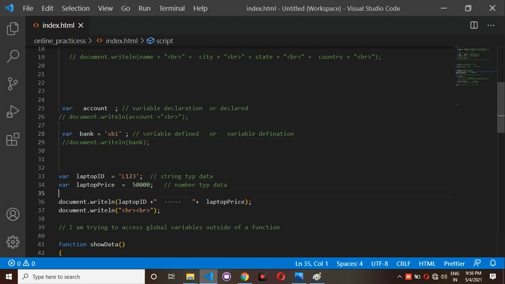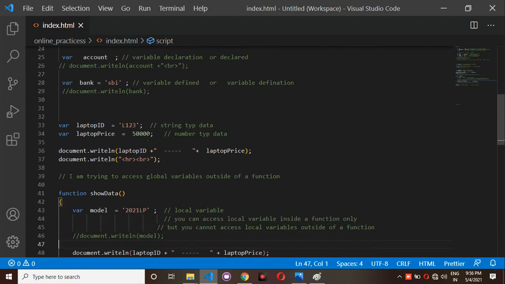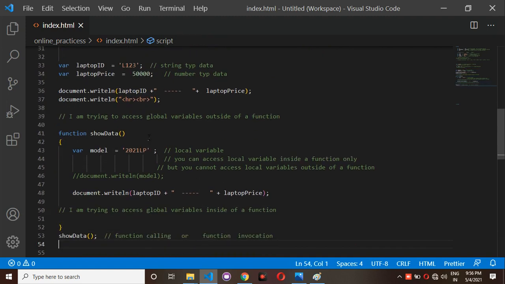Next, we have two types of variables: one is the global variable and one is the local variable. For example, observe here, I have a function. The function name is show data, and inside this show data, I have var model is equal to 2021 LP. If I try to access this local variable inside a function, I can get the output. But if you try to access this local variable outside of a function, you will get the reference error.